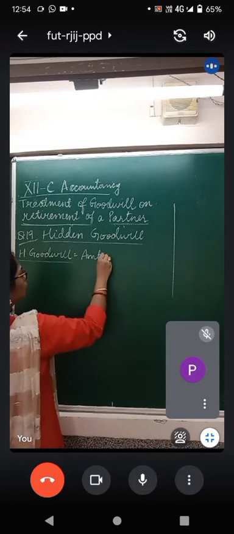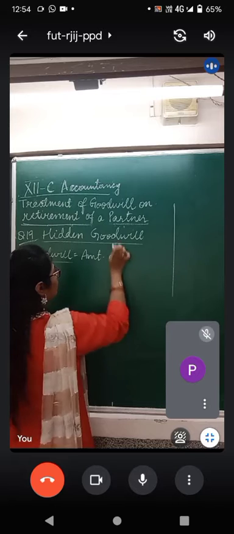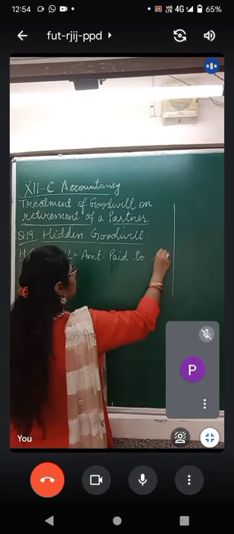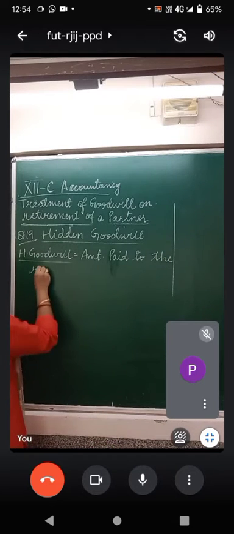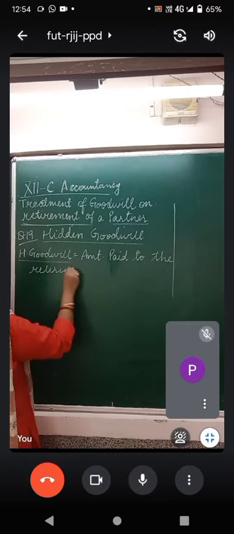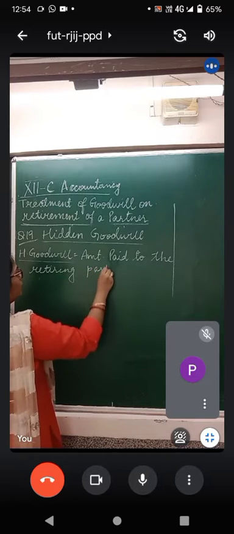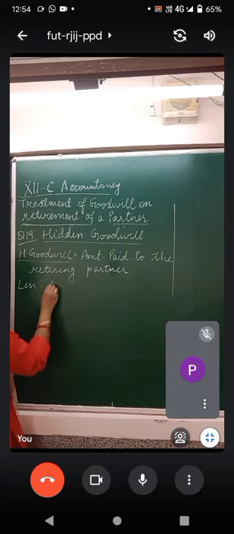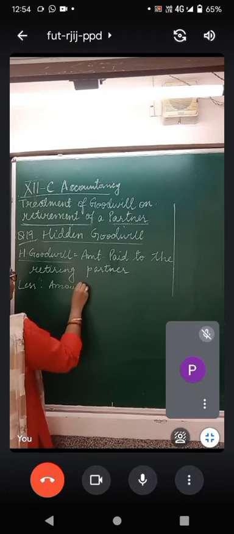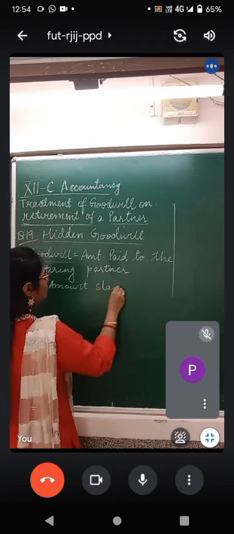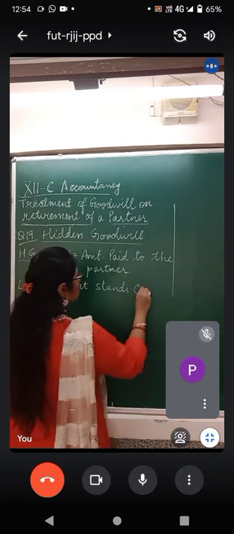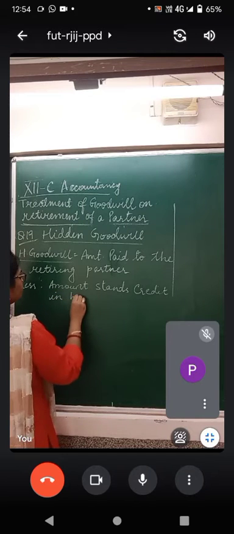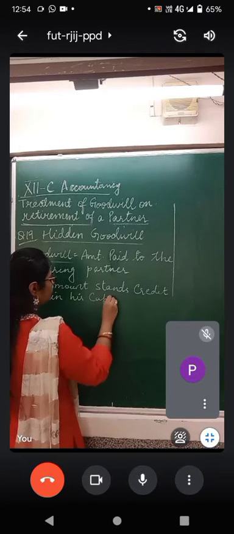Hidden goodwill is equal to amount paid to the retiring partner less amount that stands to credit in his capital account.